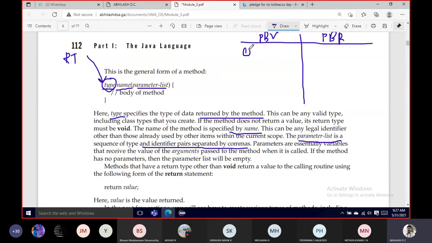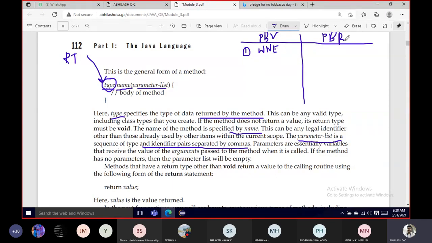Pass by value means I send a dummy value from the calling function to the called function. So any changes made to these variables will not be reflected in the original variable.